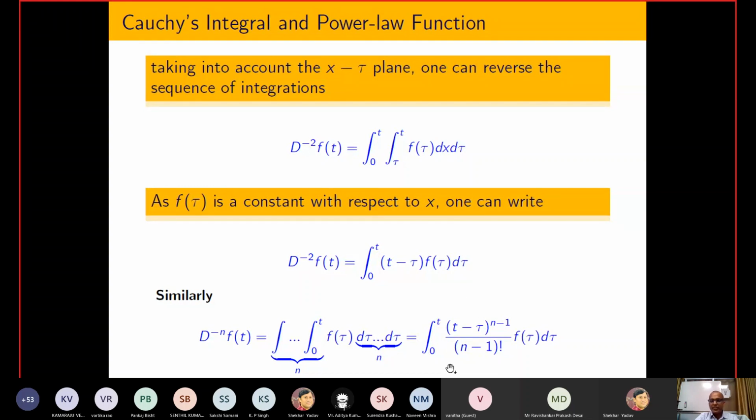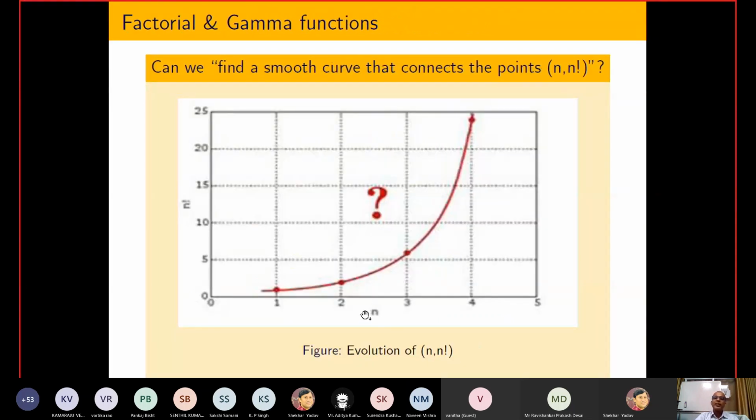If you see this quantity, it becomes n minus 1, and below it some factorial function comes into the picture. What is the motivation? If you take one integral, then factorial 1 comes into the picture. If you take two integrals, then factorial 2 comes into the picture, and similarly the factorial keeps increasing.